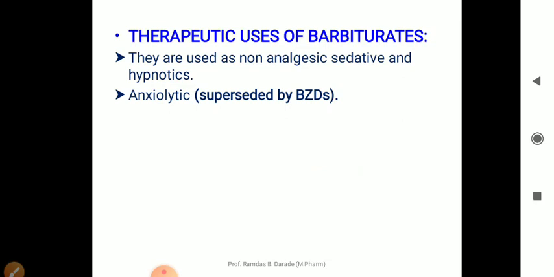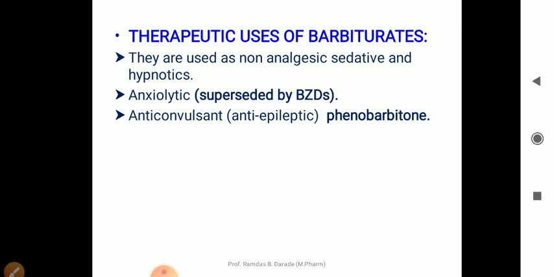It can be used as anxiolytic, means in treatment of anxiety, or as an anti-anxiety agent.